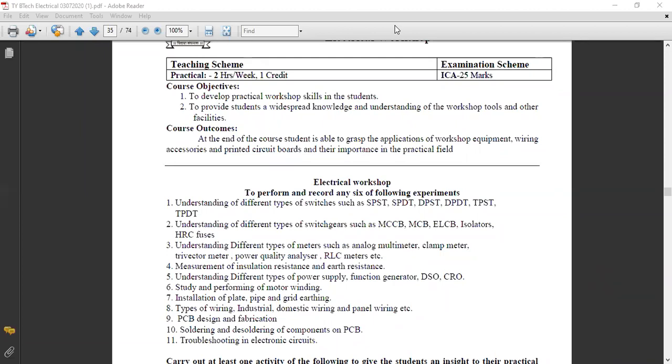Anyone? Does anyone know? Please give me a reply. If you don't know, then say you don't know. Anyone? Single pole, single throw. Single pole, single throw, no?